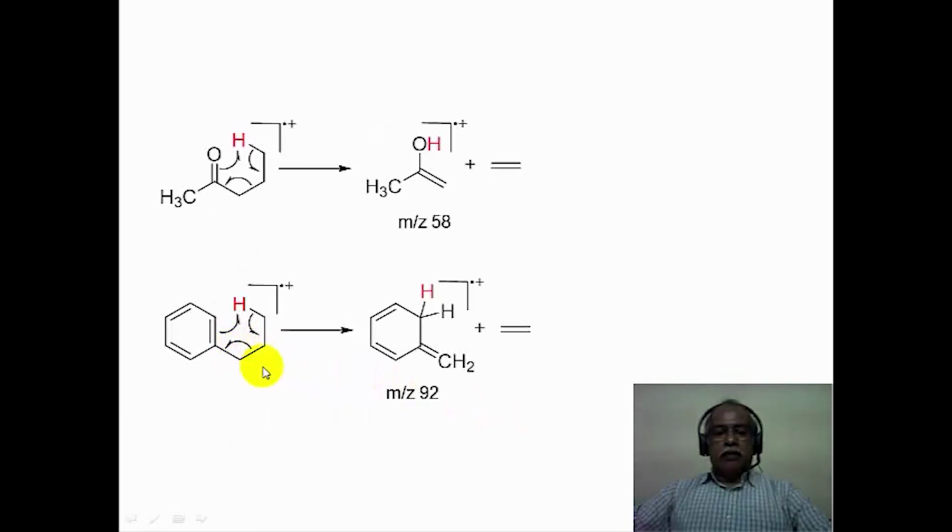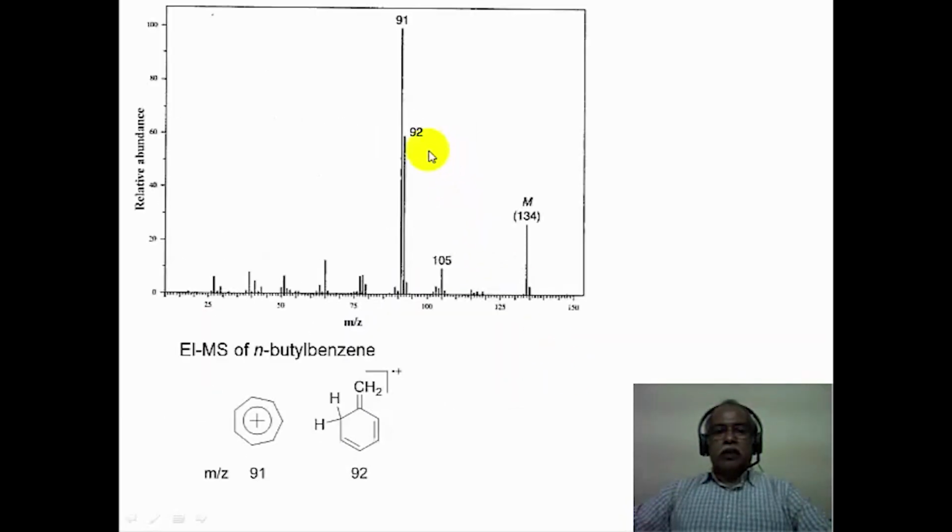If you cleave the alpha-beta bond here, it produces a benzyl cation. Benzyl cation is 91, whereas this is the tautomer of toluene, which is 92. In fact, you see 91 as well as 92. In addition to that, loss of an ethyl group, which is a 29 fragmentation, is also seen, which corresponds to 105 as the registered ion in this particular spectrum.